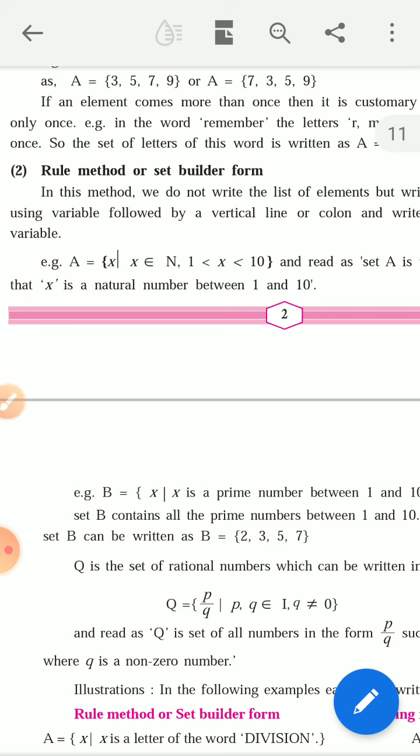So which are the natural numbers greater than 1 and less than 10? That is 2.